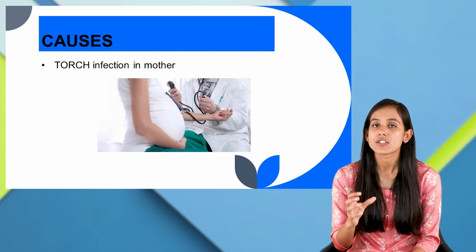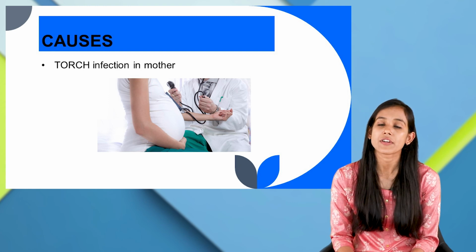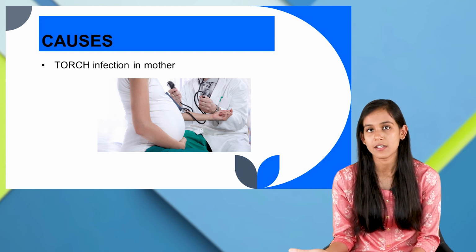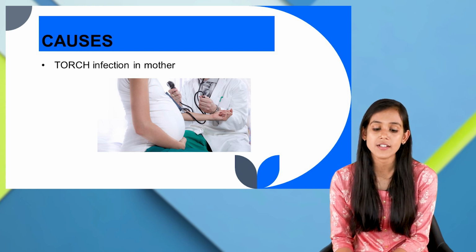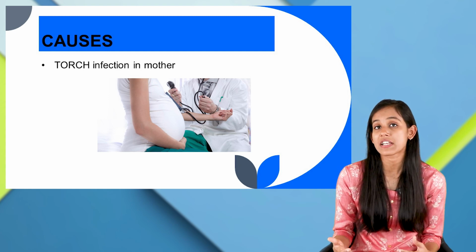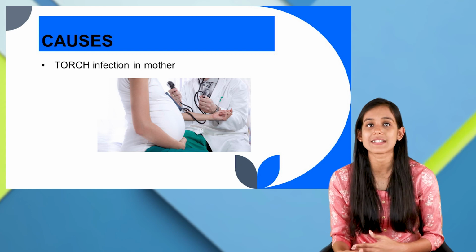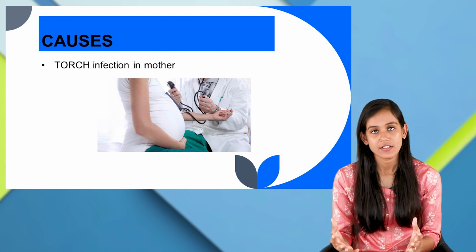And then there is TORCH infection in the mother, for example toxoplasmosis, rubella, cytomegalovirus or herpes simplex. If these or any other infections are there, that might cause harm to the child and the child might have seizure.